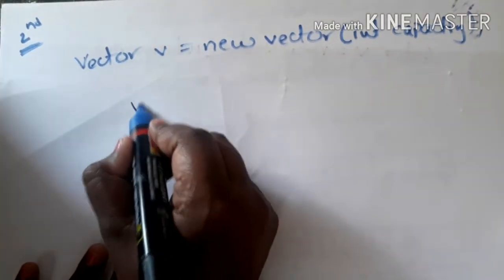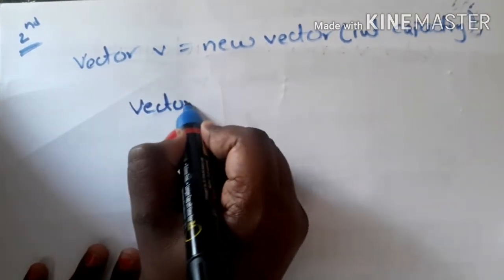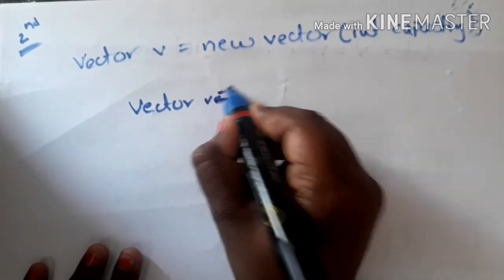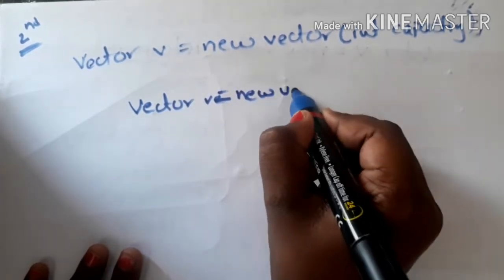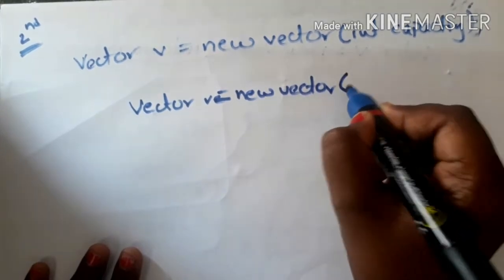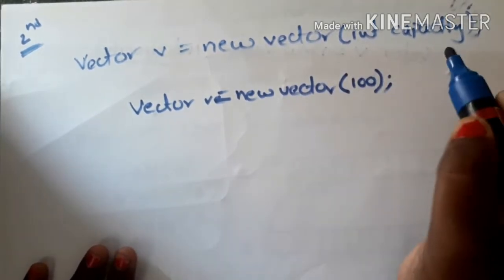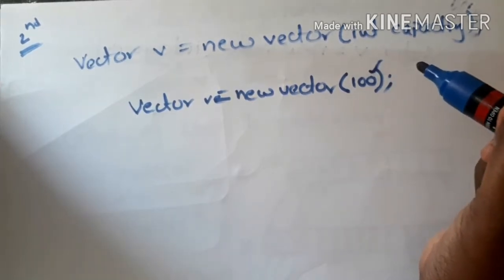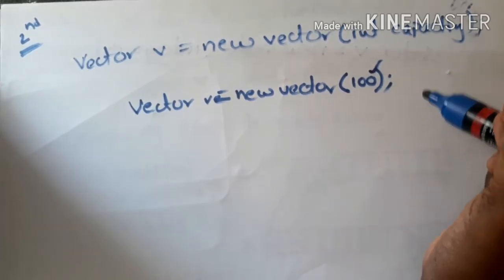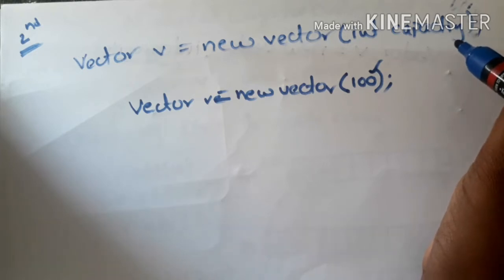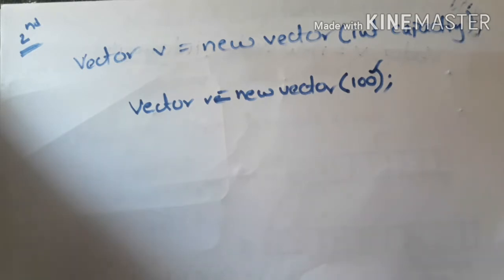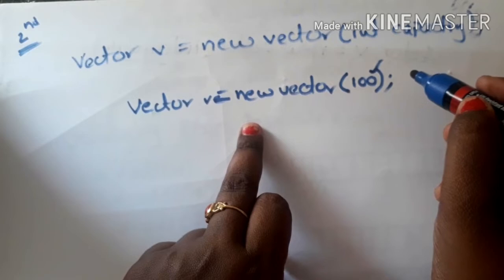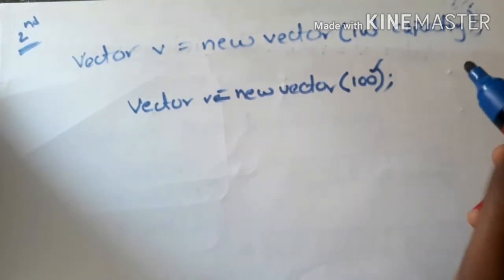If I try to create a vector object, Vector v equal to new Vector of 100, then what happens is an array which can accommodate 100 elements will be created. That means whatever we specify as capacity, an array which can accommodate that many elements will be created using the second approach. So now if I create a vector object like this, then what happens?